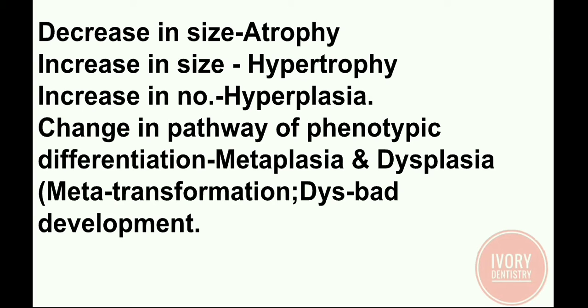Meta means transformation. Plasia means growth of new cells. So, the transformation of growth of new cells is metaplasia. Dysplasia means bad development, plasia means growth of new cells. So, in the growth of new cells there is very bad development and the cell develops irregularly, that is, disordered cellular growth is seen.